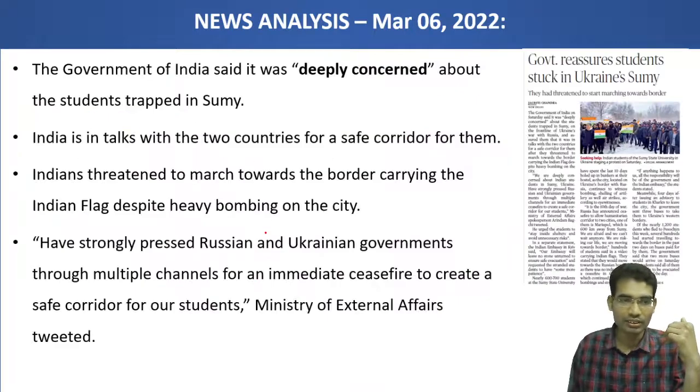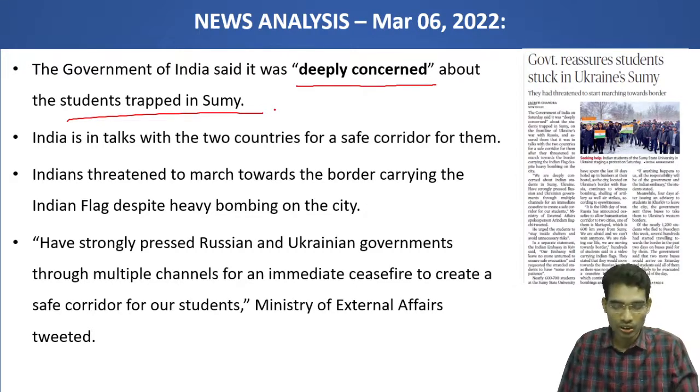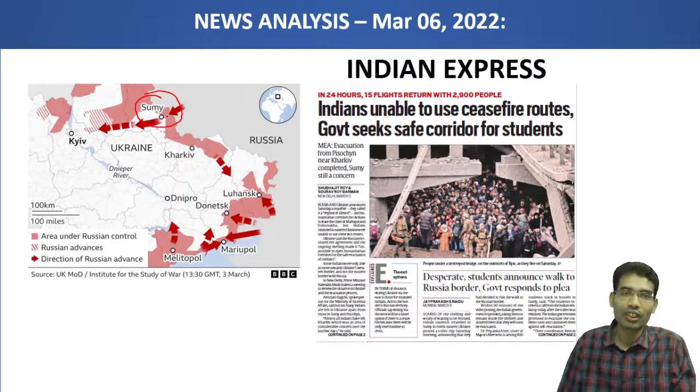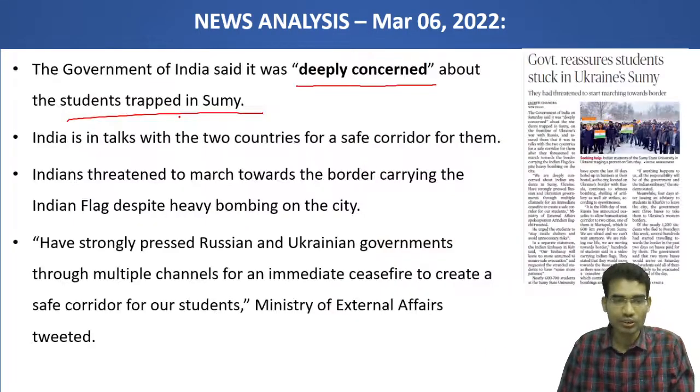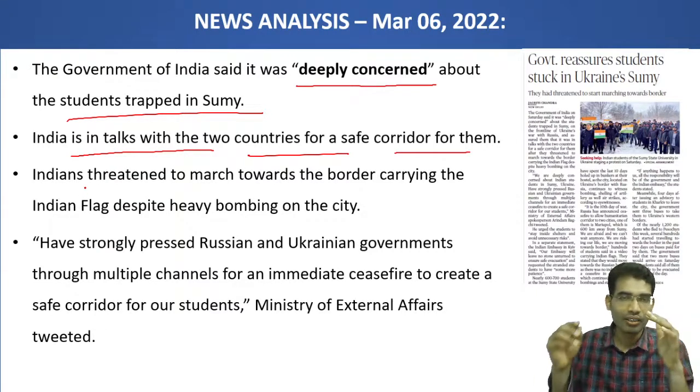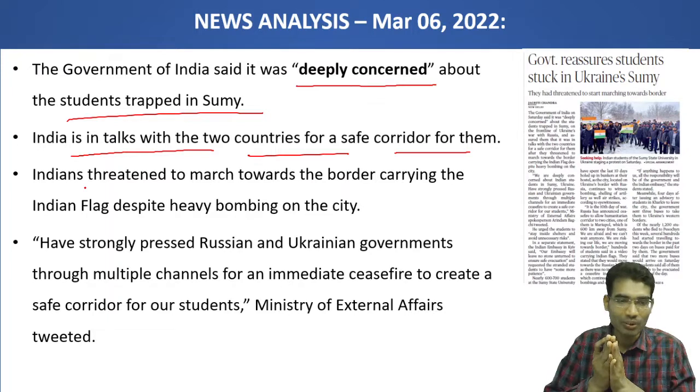Here the news is that the Government of India said it was deeply concerned about the students trapped in Sumy. Sumy is the location where students are stuck. Now the India government is putting efforts to bring them back. India is in talks with two countries for a safe corridor for them. However, in between, Indians threatened to march towards the border carrying the Indian flag despite heavy bombing on the city.